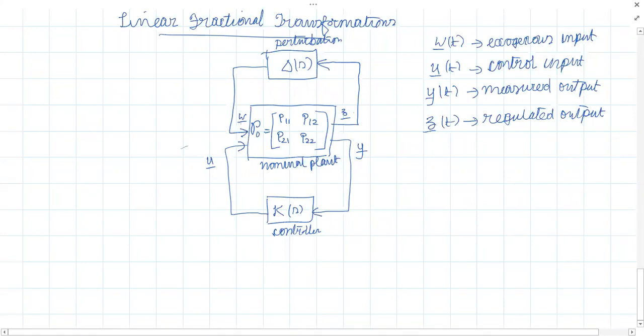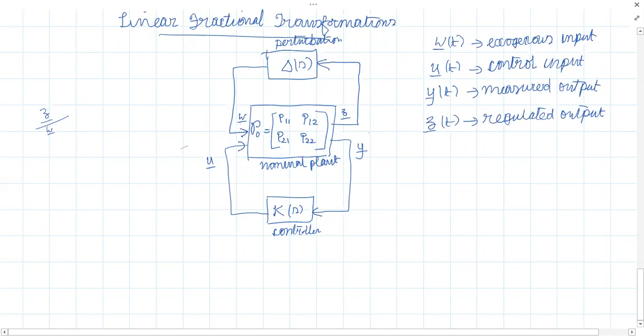So what did we do now? We are trying to represent the perturbation and the plant as separate blocks from the nominal plant model P. So tell me, what will be my Z by W? Do you have any idea what Z by W is called? What does that represent? We'll see that later. So here I can write this in this way. What are the input signals here? There are two input signals. Which are they? W, the exogenous input, and U, the control input.